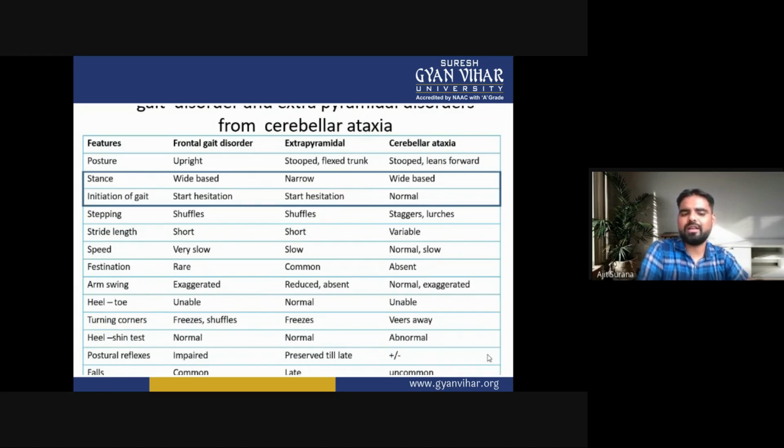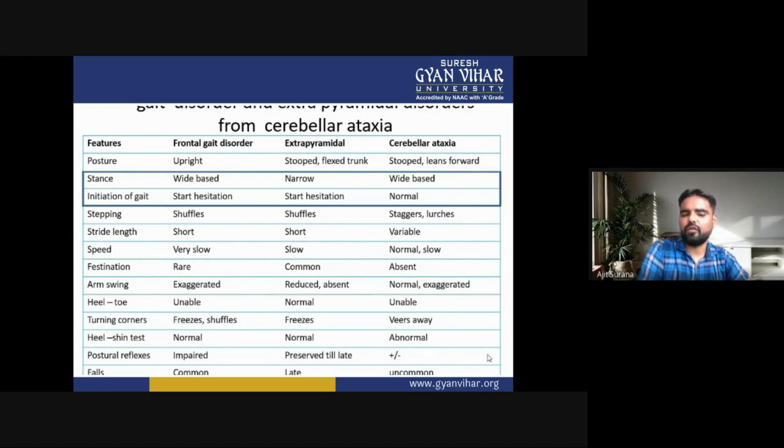Now the postural reflexes. They may be impaired in frontal gait disorder. In extrapyramidal, they are preserved till late, and in cerebral ataxia, they may be present or absent.